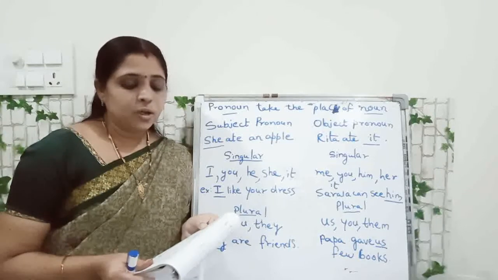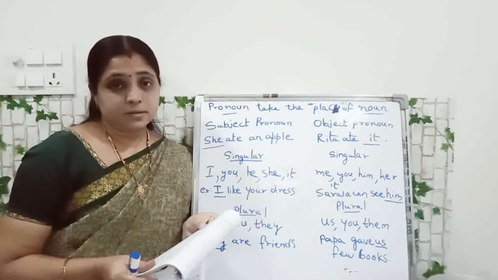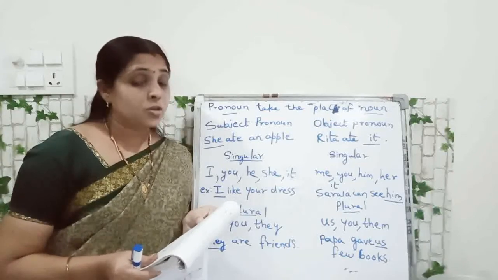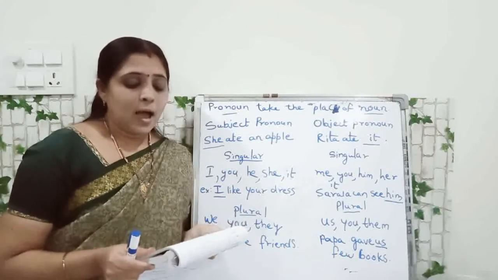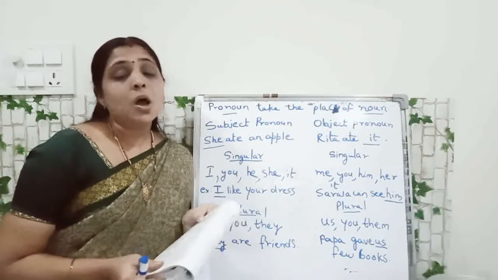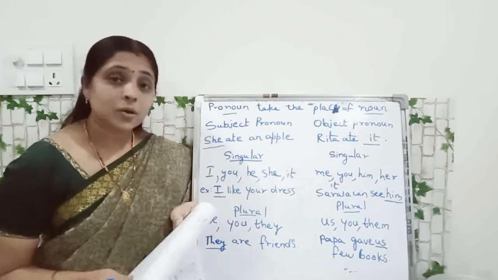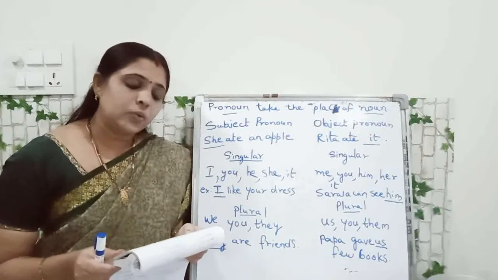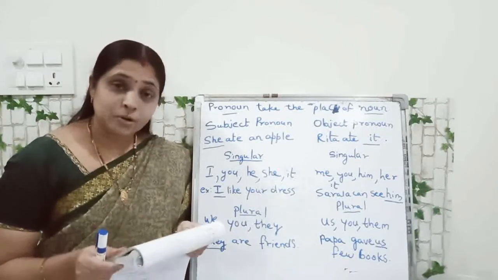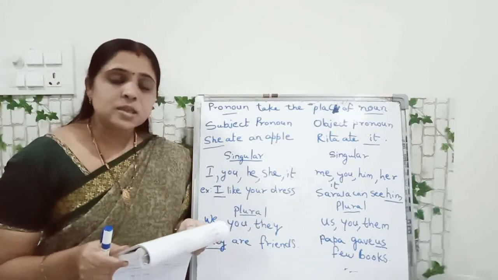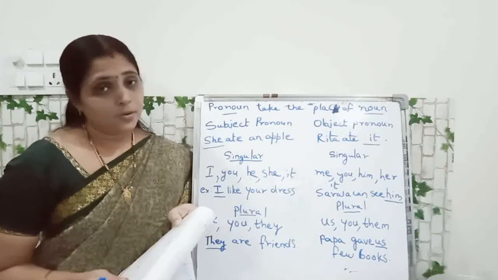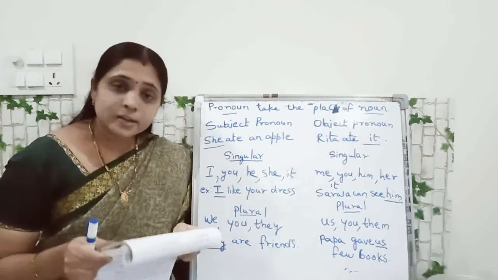Me, you, him, her, it are the singular object pronouns, and us, you, them are the plural object pronouns. Children, got it clear everybody?